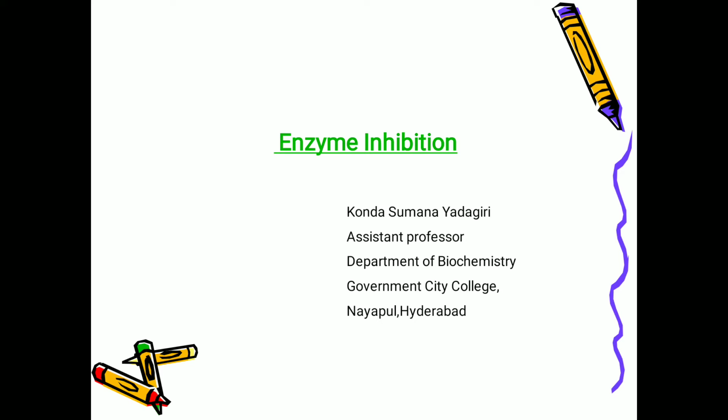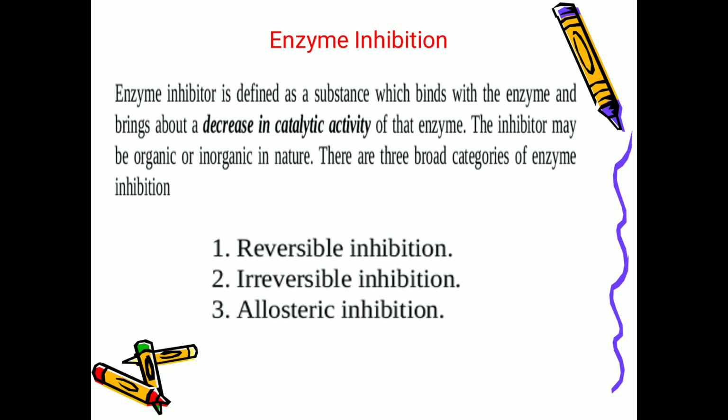Today our topic is enzyme inhibition. What is the meaning of inhibition? Prevent or stop. How the enzymes will be prevented or stopped from doing the reaction, we'll discuss in detail. See, what is enzyme inhibition? An enzyme inhibitor is defined as a substance which binds with the enzyme and brings about a decrease in the catalytic activity of that enzyme. It means it is decreasing the catalytic activity of the enzyme, that is inhibitor.